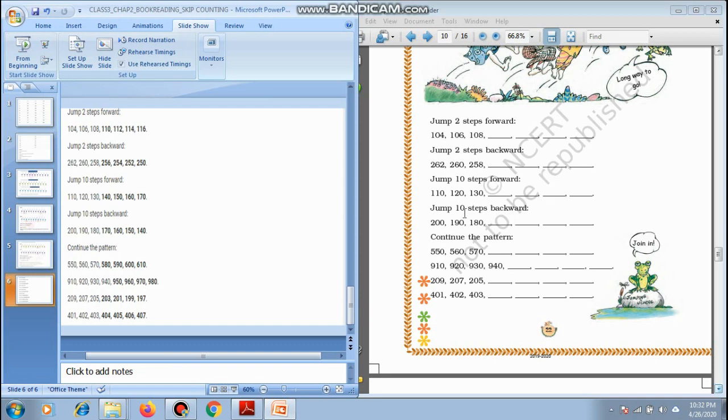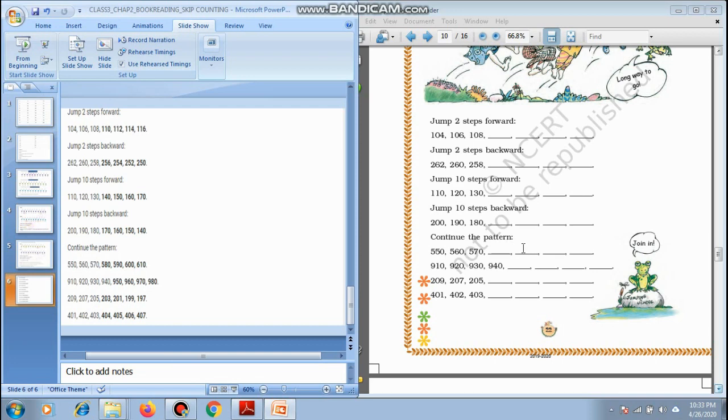Let us do 10 step backward. Let us go backward. 200, 190, 180, then 170, 160, 150, 140. So these are a few patterns. Let us do these patterns.